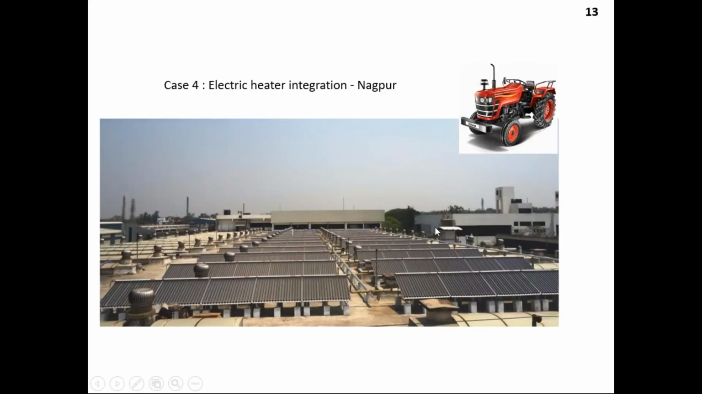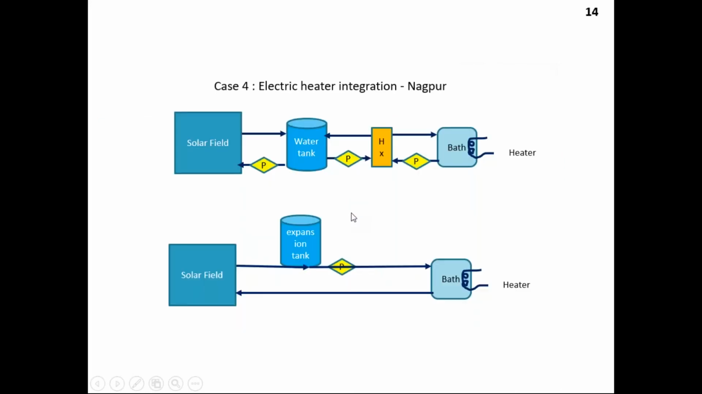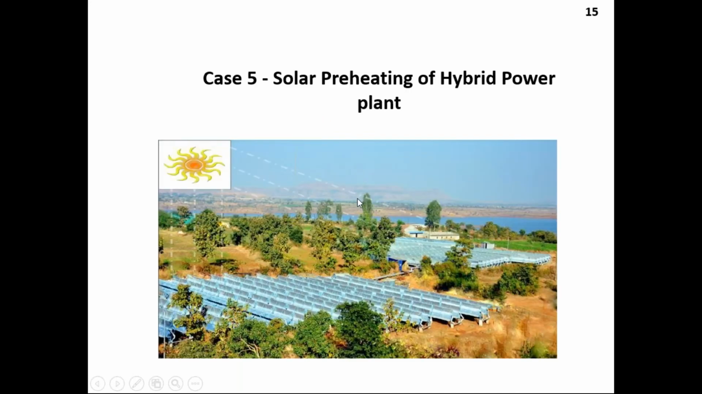So this is the installation from Mahindra and Mahindra Nagpur. This is for electric heater integration. The same type of philosophy is used there. But earlier the system was quite complicated. The solar field, then it was collected in the water tank, then heat exchanger, it would pump again, and then to the water bath, and this is the auxiliary heater. But now whatever heat is generated from solar is pumped into the bath. The balance heat is through this heater. So it's a simple integration, and whatever solar is available to you, you are using it.